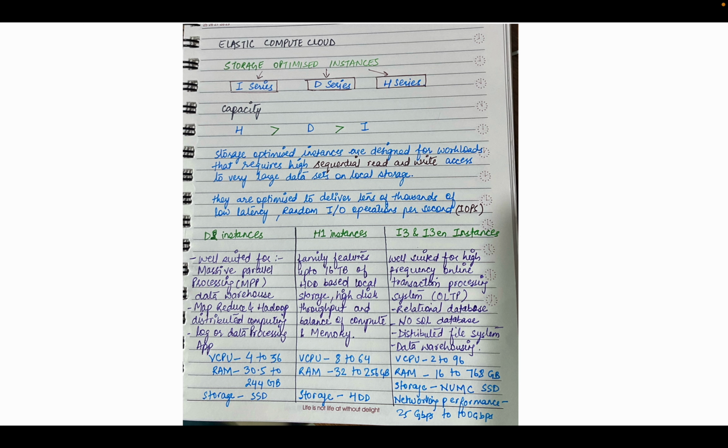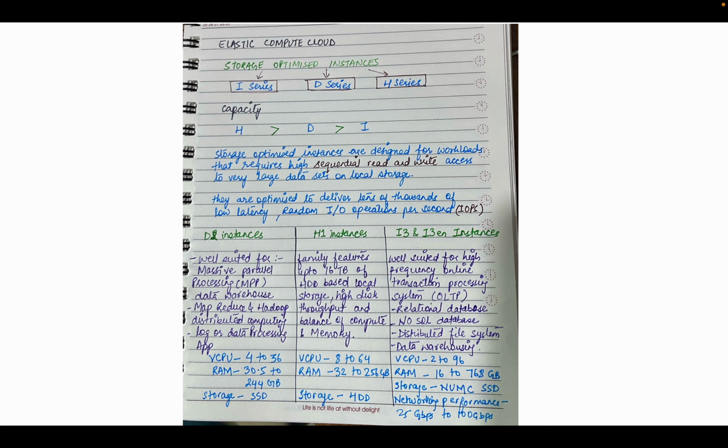So this is further divided into three types: D2 instances, H1 instances, I3 and I3N instances. The latest one is I3N instances. In the D2 instances, they are well suited for massive parallel processing. It is suited for data warehouses. It is suited for MapReduce, Hadoop, distributed computing, log or data processing applications.